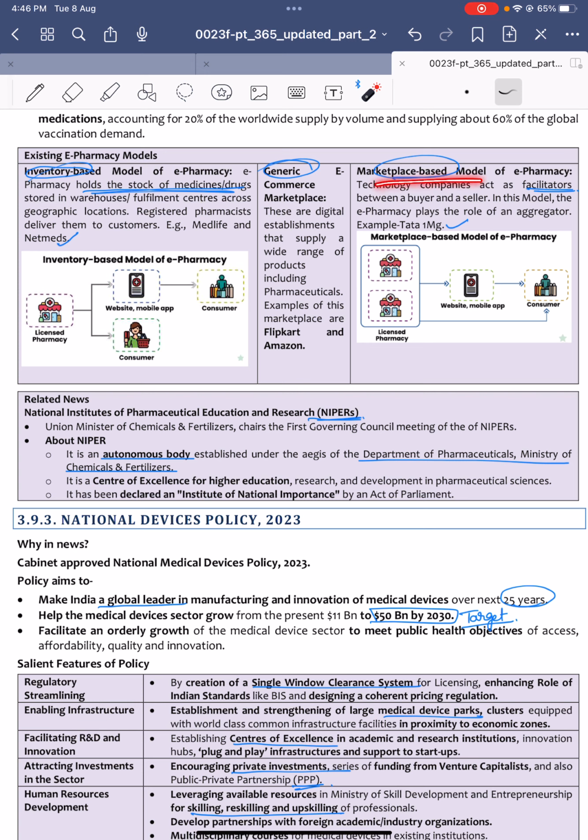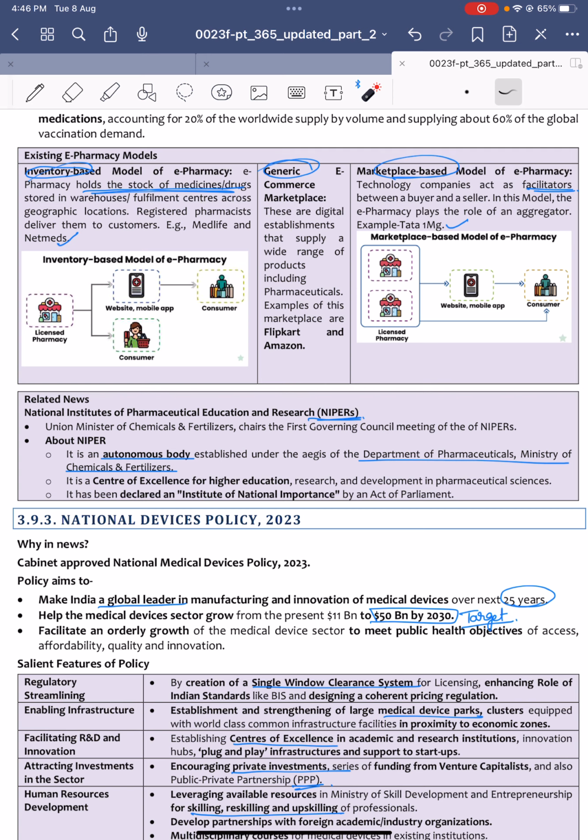Whereas a marketplace based model e-pharmacy just acts as a facilitator. There is some licensed pharmacy and some consumer, and the platform just acts as a mediator only. Generic e-commerce marketplaces are also there.